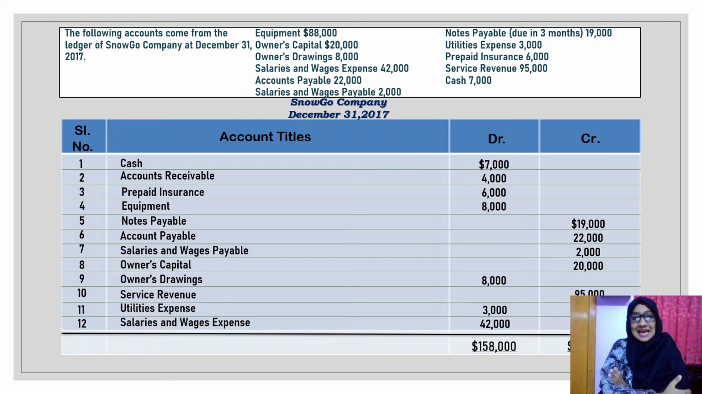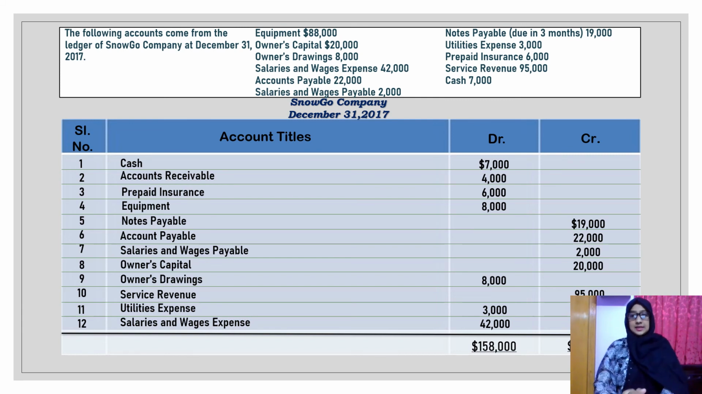Notes payable is a liability, and as we know, if a liability increases, it's a credit. Accounts payable, salaries and wages payable are all the same, so we have placed them in the credit column. Then comes owner's capital. Owner's capital is a liability because it's the owner's investment in the business, so we have placed it in the credit column. Then comes owner's drawing. Owner's drawing is a loss because it's a decrease in the owner's equity, so we have placed it in the debit column.